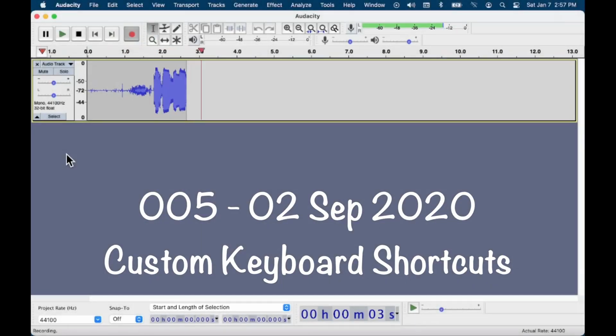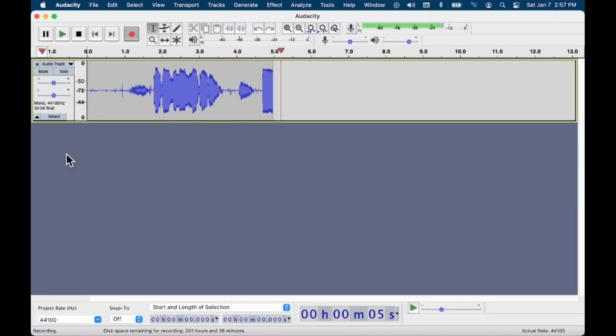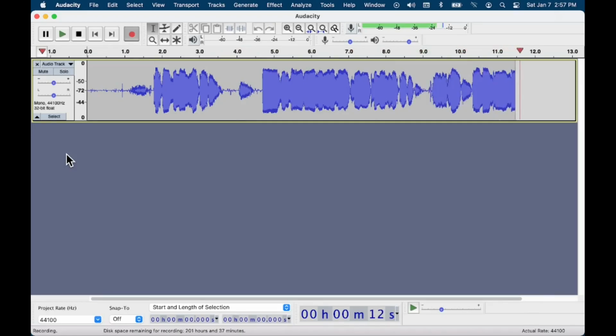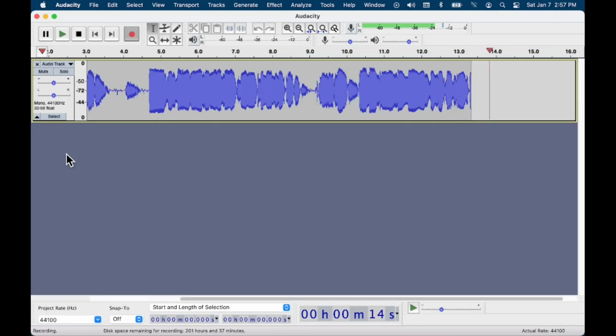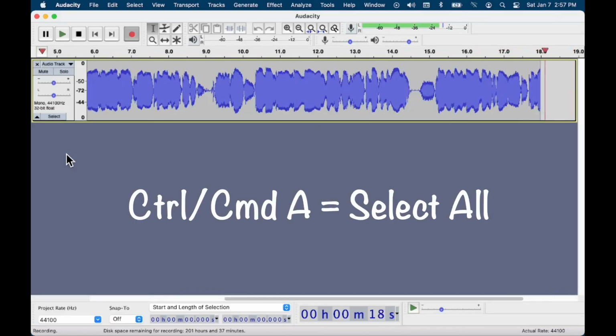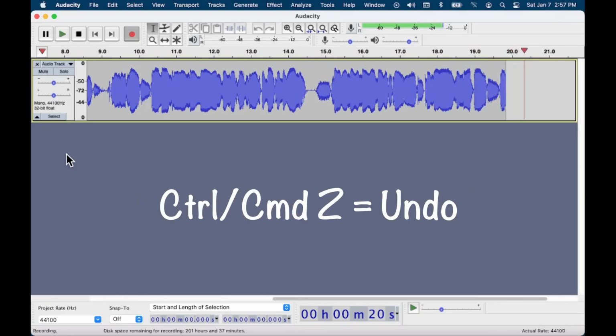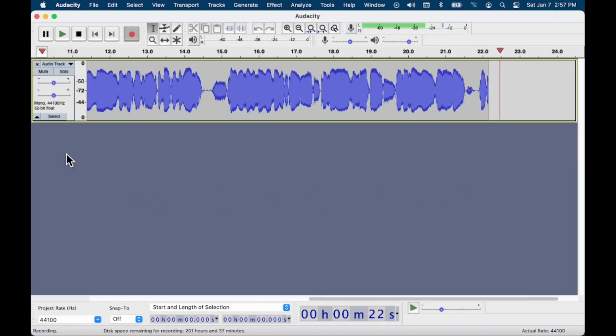Custom keyboard shortcuts. In the last installment, I mentioned how much I like using keyboard shortcuts. This is true, and Audacity has some very useful shortcuts in its default configuration. Some of you sent me some of your favorites too, like Control-A for Select All and Control-Z for Undo. Hat tip to Mary Z.